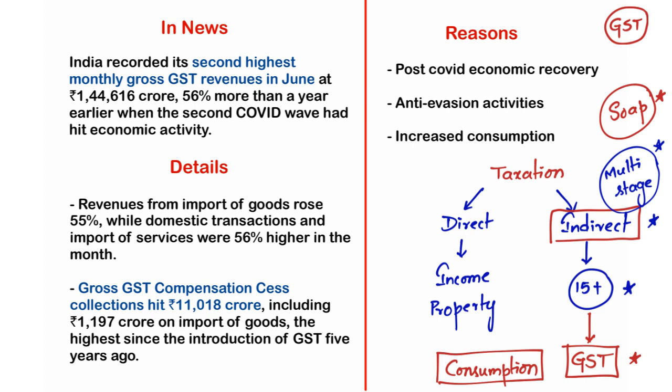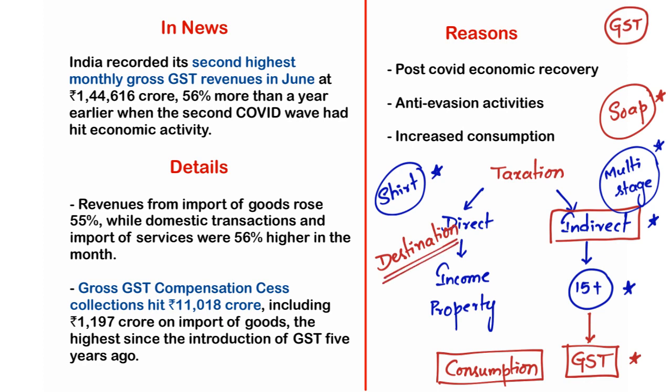Let's take this as an example. Shirt. Manufacturing of a shirt involves different phases, isn't it? Procuring cotton, transforming cotton into cloth, and with a stitching process, this cloth will be transformed into a shirt, right? It involves different stages, and at each stage, the tax will be levied on the manufacturer. That is the reason why it is called a multi-stage tax, and it is also called a destination tax. I will be discussing this destination tax concept in a few moments. Okay, there is absolutely nothing to worry.